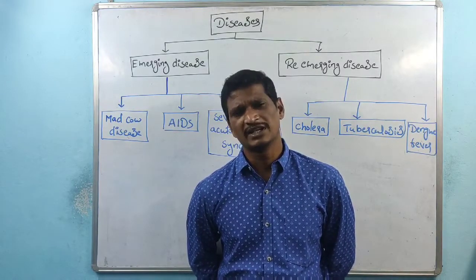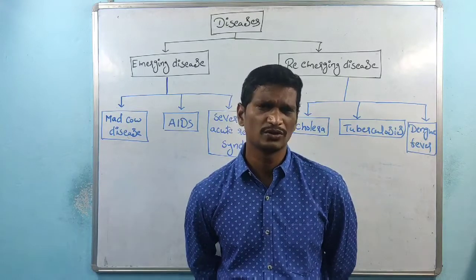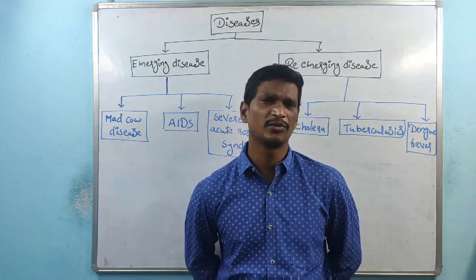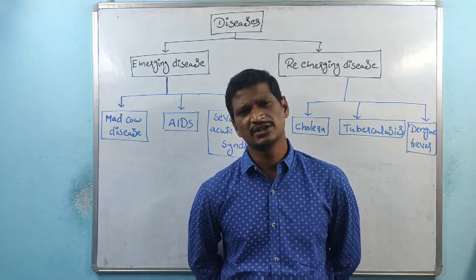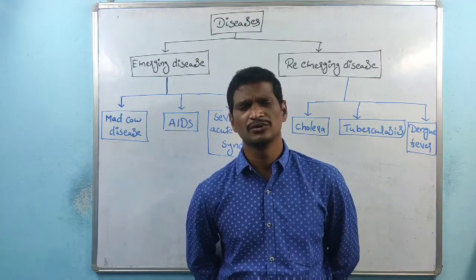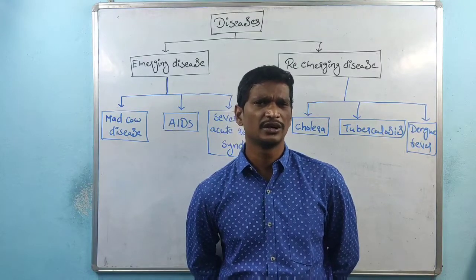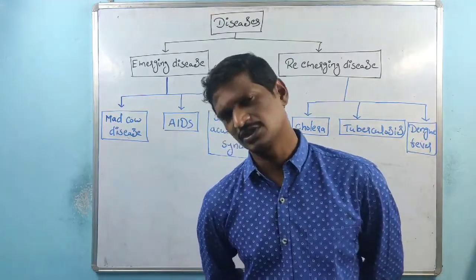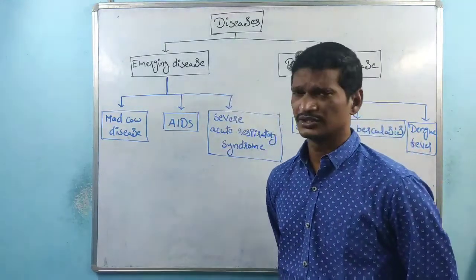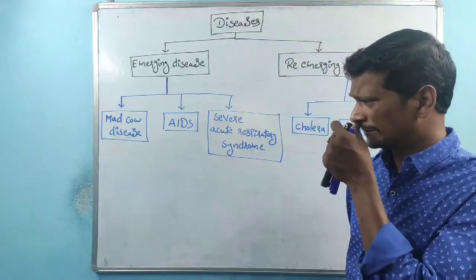Then finally the person loses the coordination between the brain and the body, right? See, the disease was initially seen in cows, later those who eat that cow meat, the persons also get this disease, right? This one is called mad cow disease.